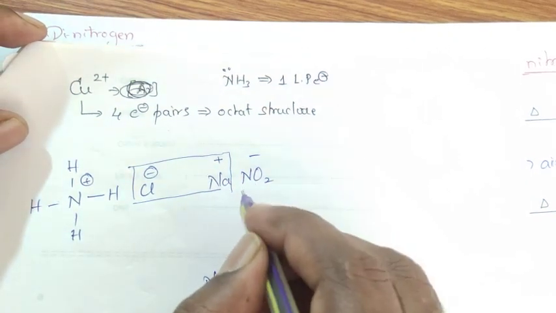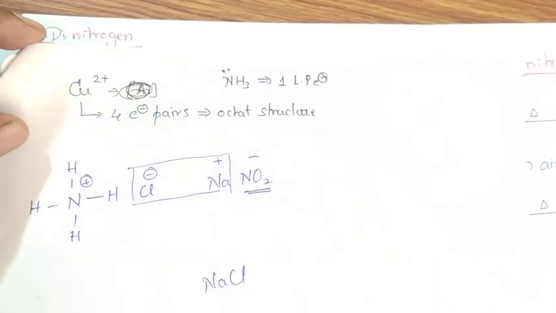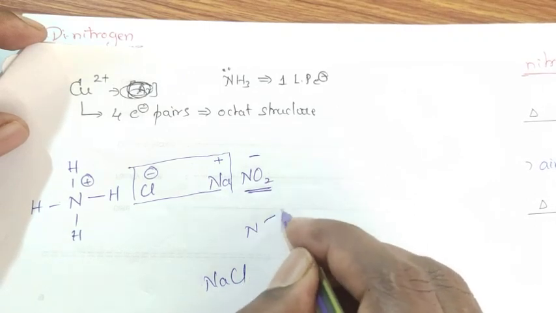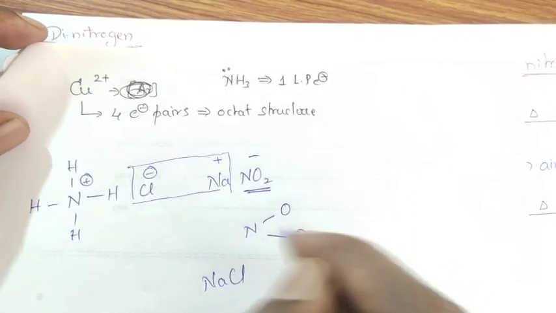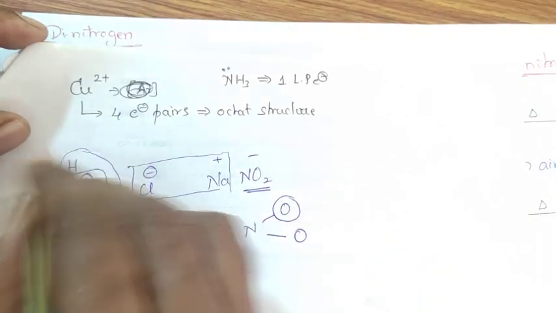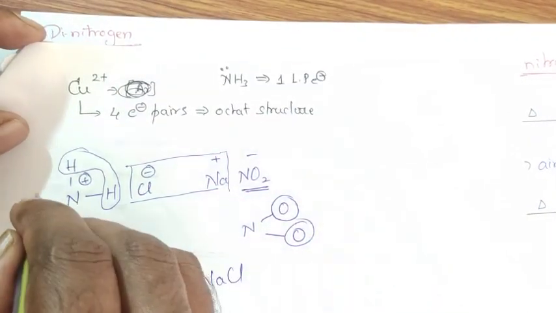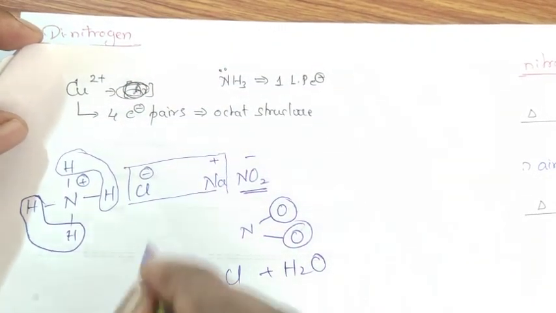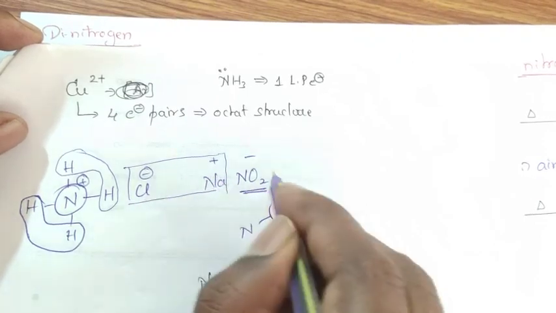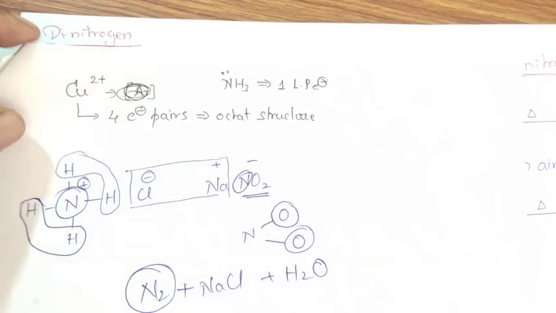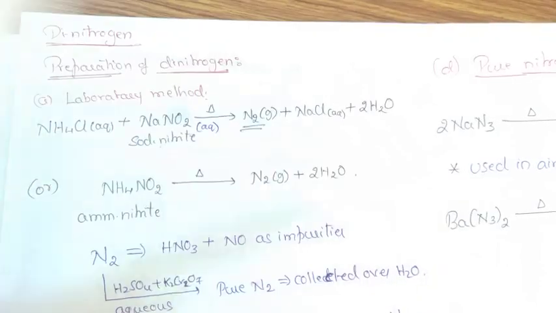Now, in the second case, what happens? NO2 is there. Here two oxygen atoms are there. Nitrogen is bonded to two oxygen atoms. I'll write it simply to help you understand. One oxygen atom combines with two hydrogen atoms. One more oxygen atom combines with the other two hydrogen atoms, and they get liberated in the form of water. And finally, nitrogen gets liberated in the form of nitrogen gas. Simple way to understand the reaction, that's all.